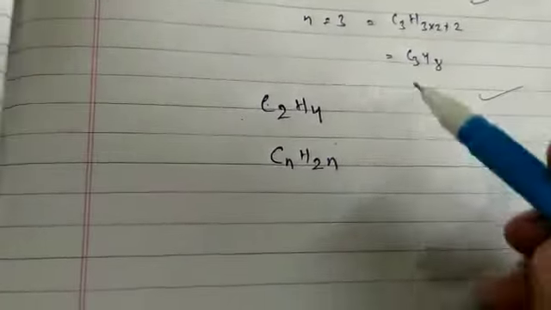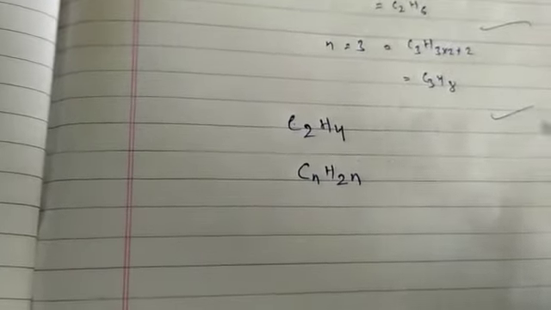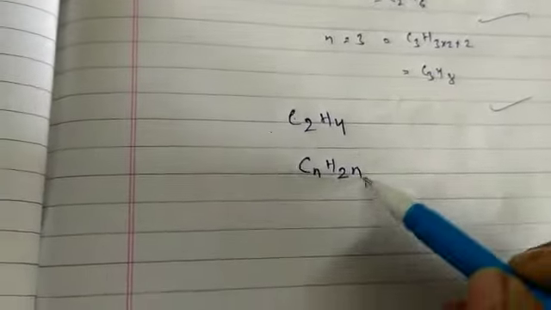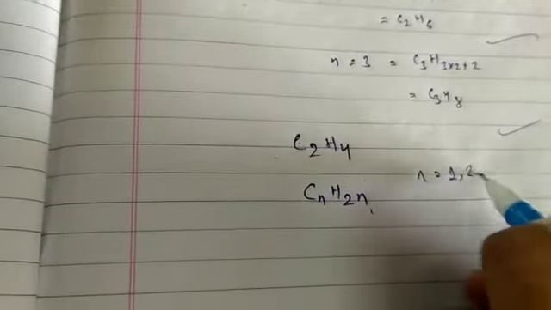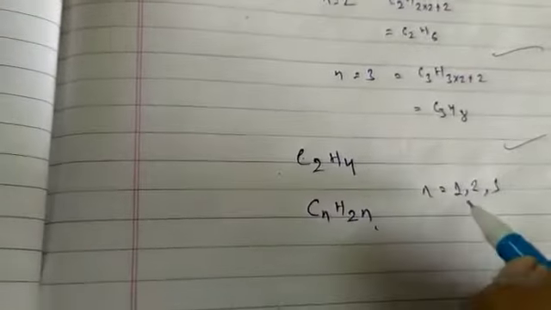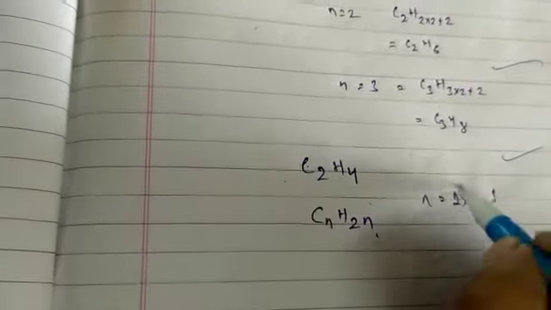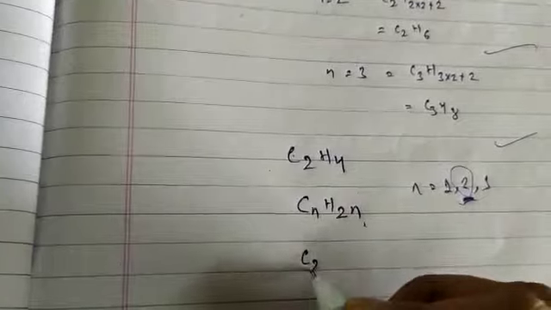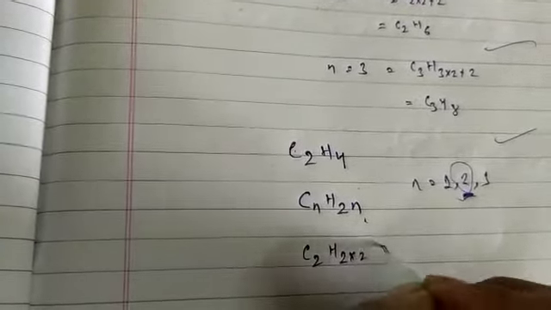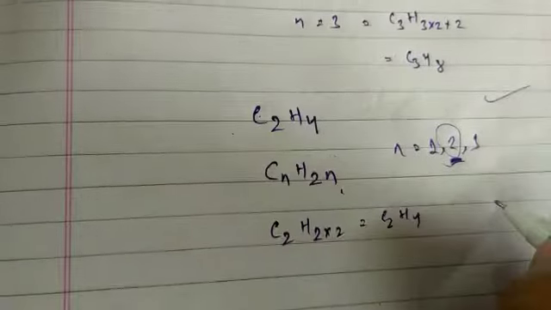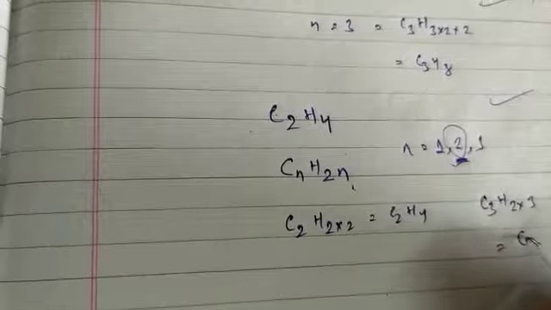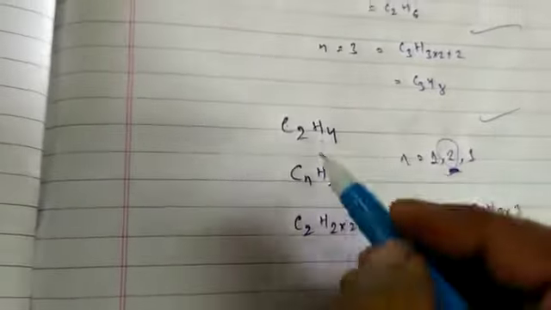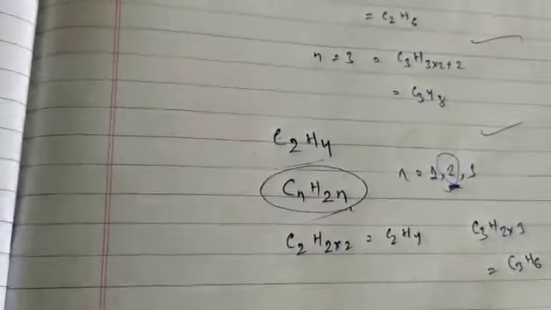The general formula for alkene is CnH2n, where n starts from 2. For alkene we start from 2. So here you can put C2H2 into 2, that is C2H4. The next member in the homologous series is C3H2 into 3, that is C3H6. This is the general formula for the alkene group.